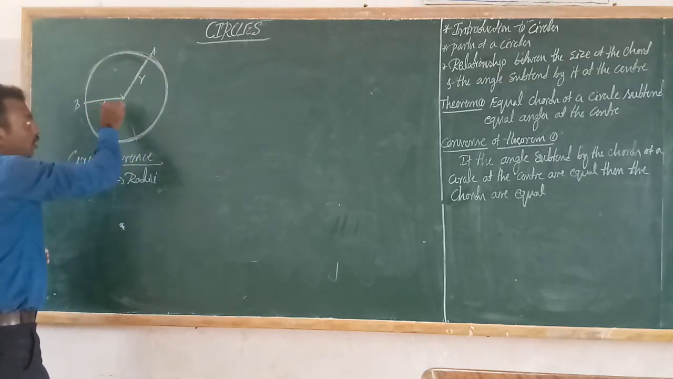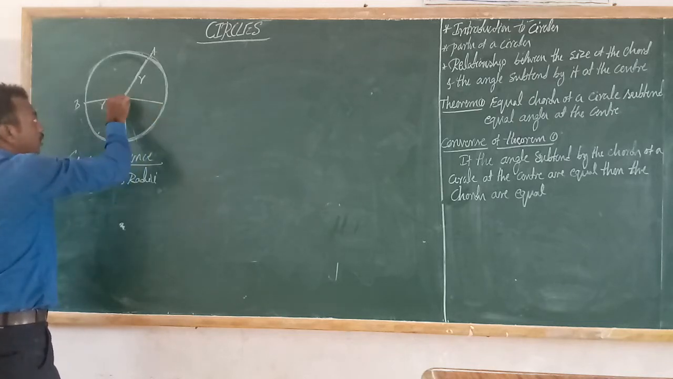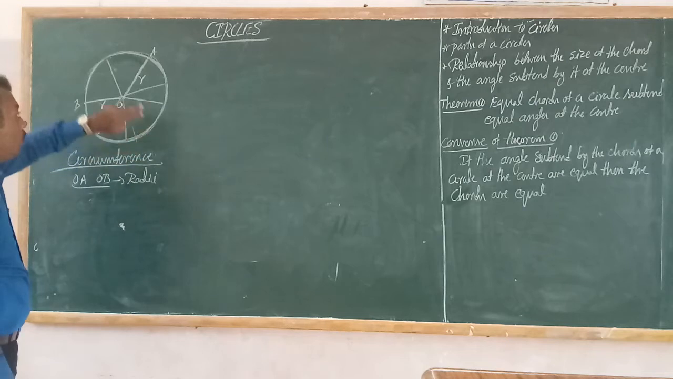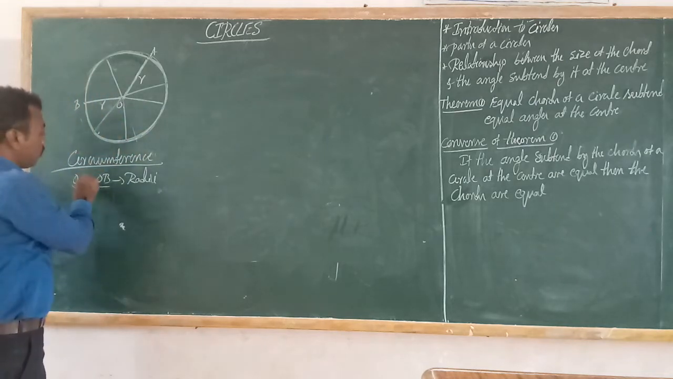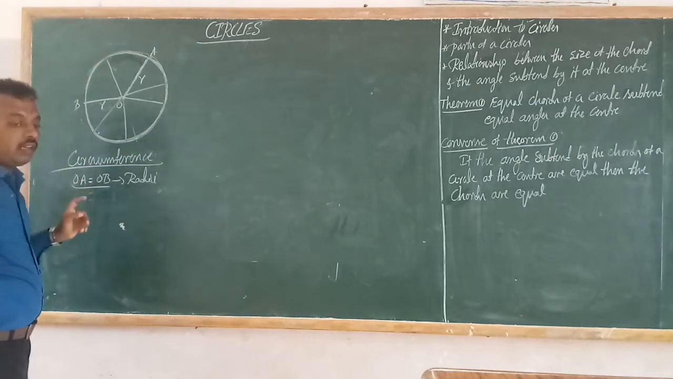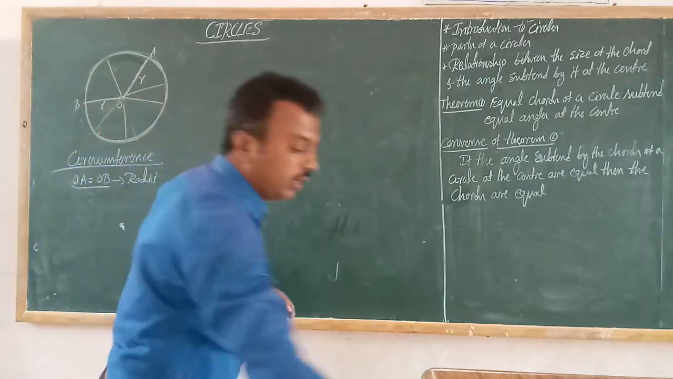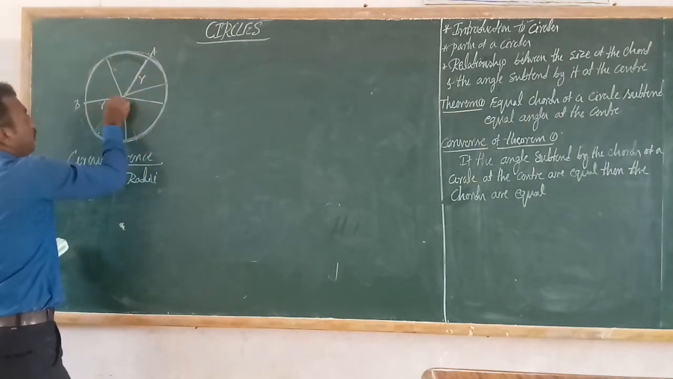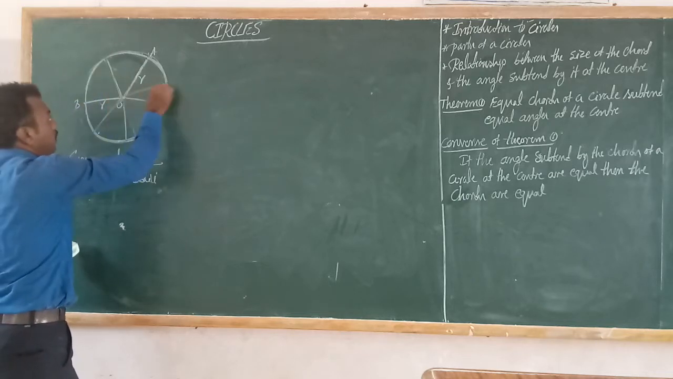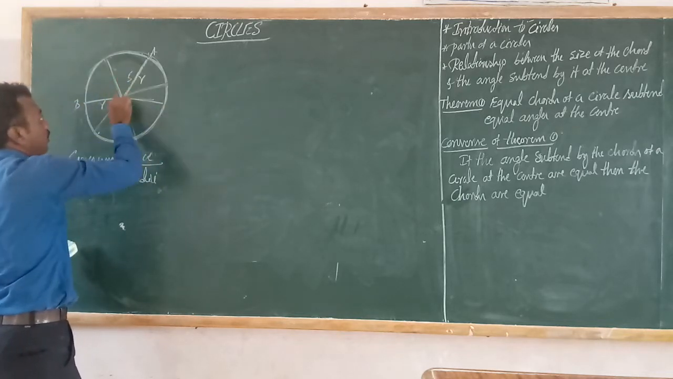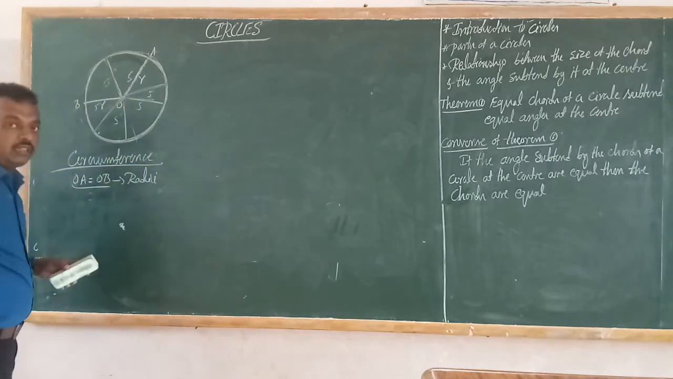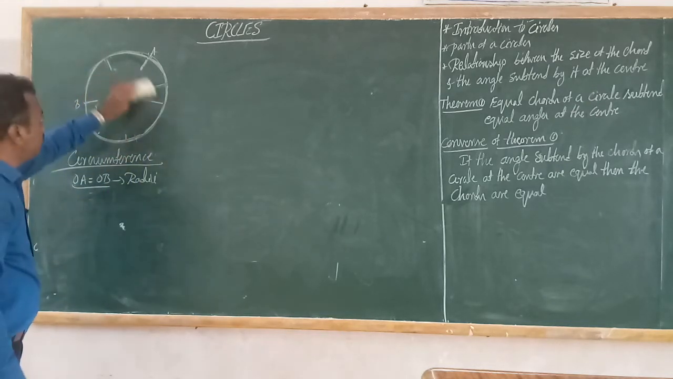In a circle, how many radii can we draw? An infinite number of radii can be drawn in a circle, but all the radii are equal to each other. We already know it. So OA is equal to OB. For example, if one of the radii is 5 cm, all radii are 5 cm. Correct? Then next.